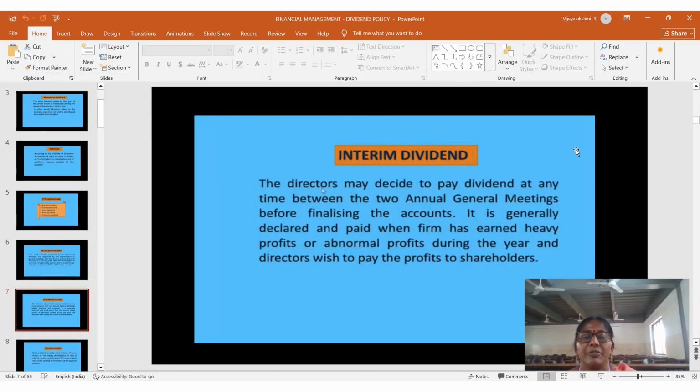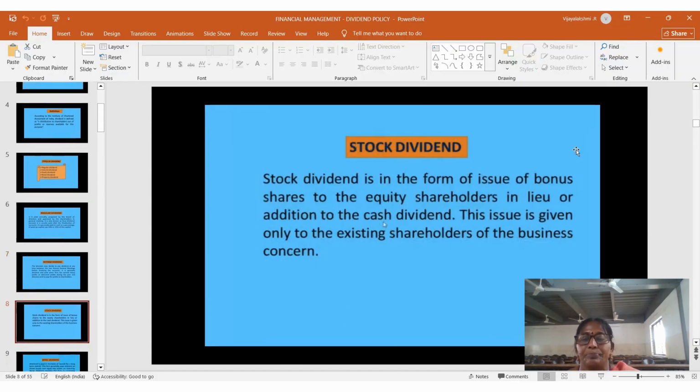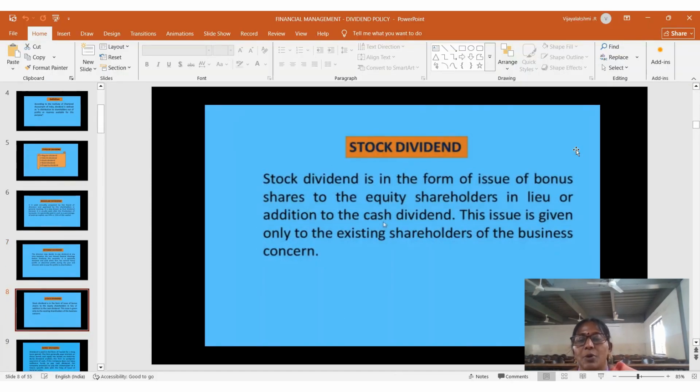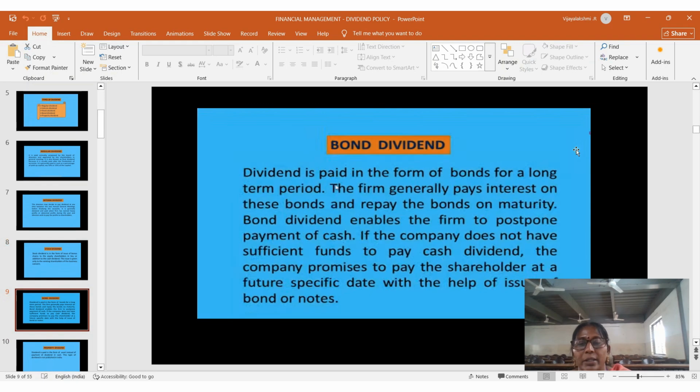Interim dividend means a dividend decided to be paid at any time between two annual general meetings, before finalizing the accounts. Stock dividend is a form of issue of bonus shares to the equity shareholders in lieu of, or in addition to, the cash dividends. This issue is given only to the existing shareholders of the business concern, not to new people.